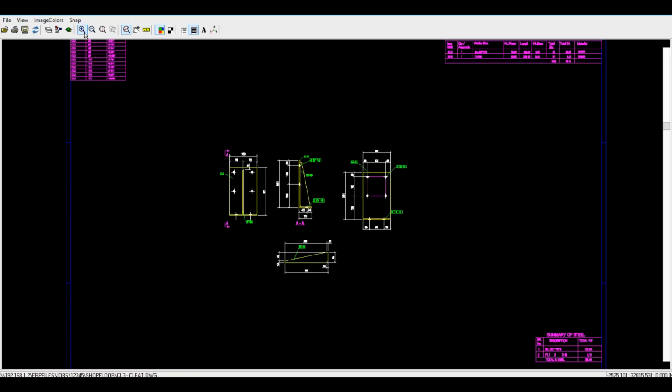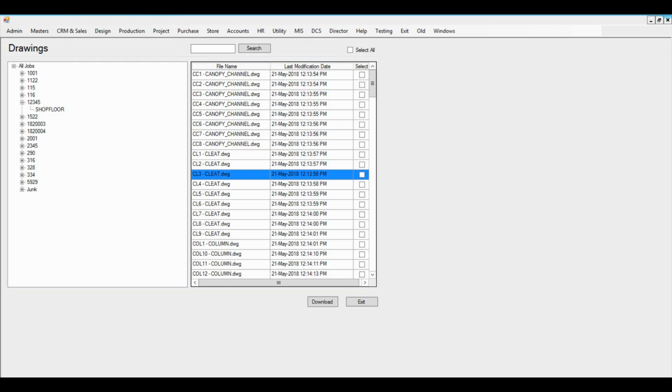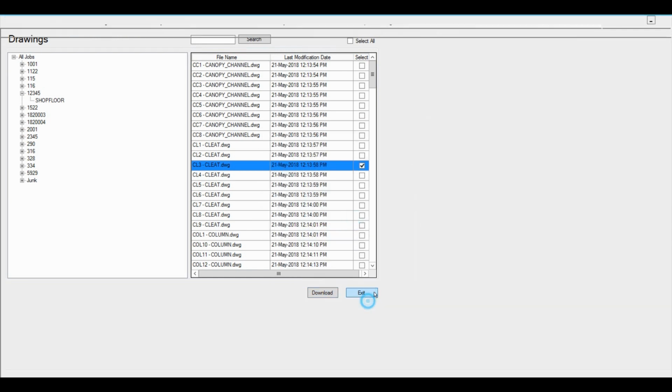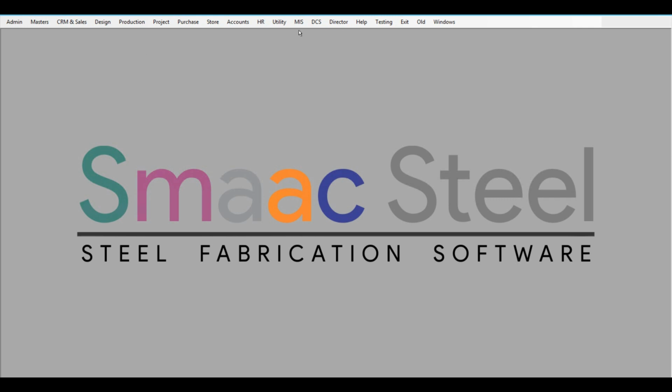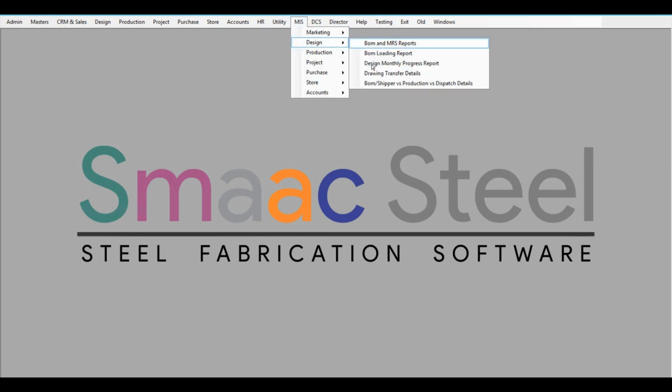You can also measure the drawings. If you want to, you can take your printouts. You can also download the drawings to your local PC. This prevents all the hassles of mailing the drawings and saves a lot of time.